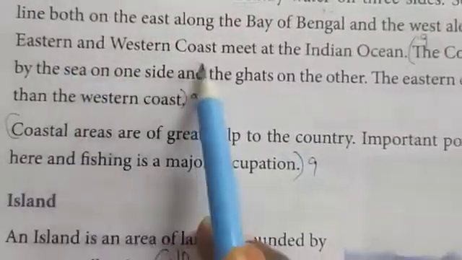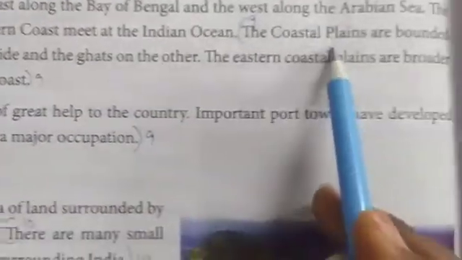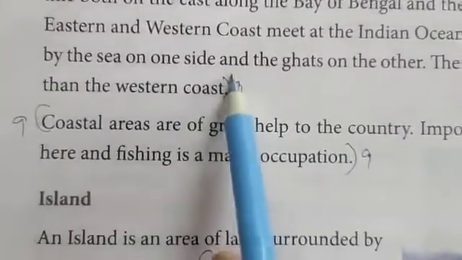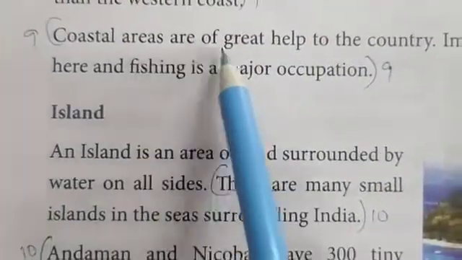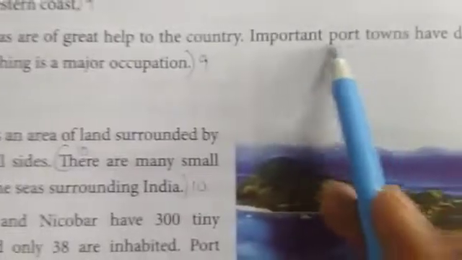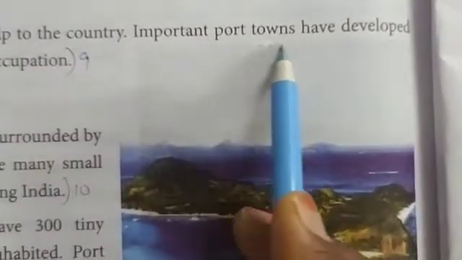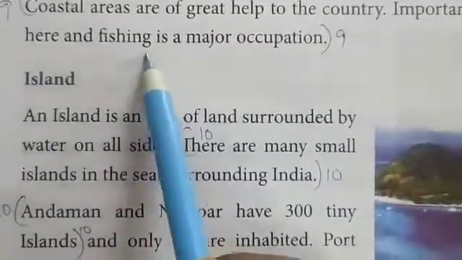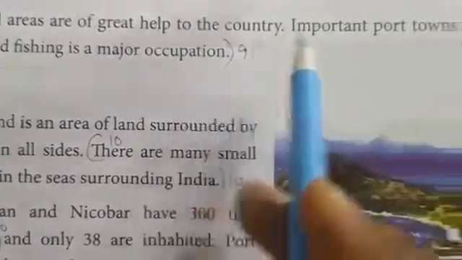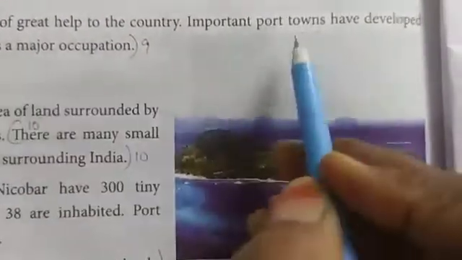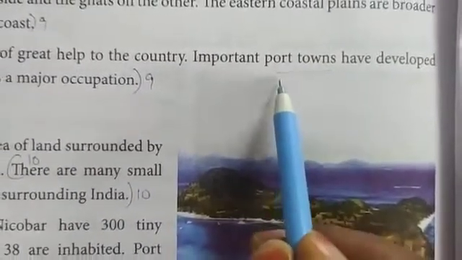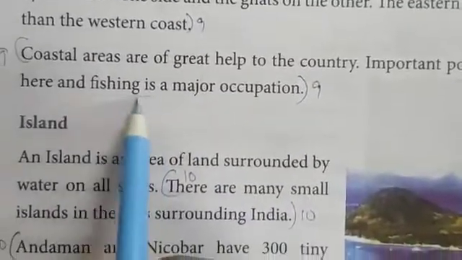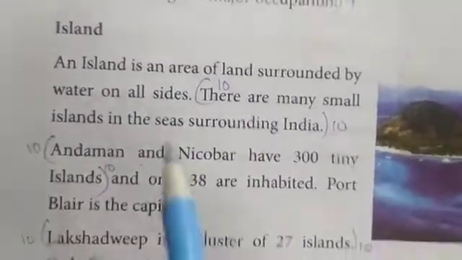The eastern and western coasts meet at the Indian Ocean. The coastal plains are bounded by the sea on one side and the Ghats on the other. The eastern coastal plains are broader than the western coast. Coastal areas are of great help to the country. Why? Because many important port towns have developed here, and fishing is a major occupation. Port towns mean many ships are used from here for exporting and importing goods. And what is the main occupation of the people here? Fishing.